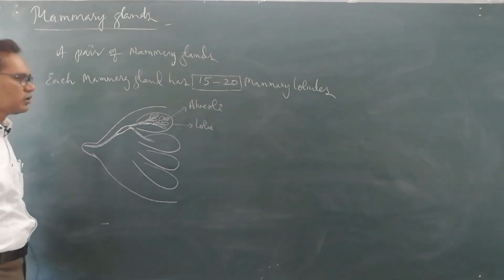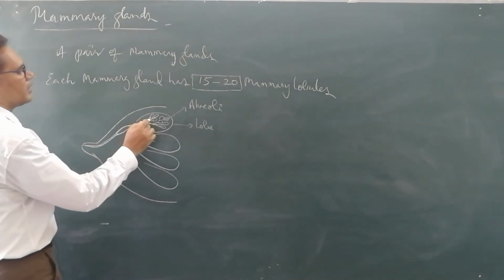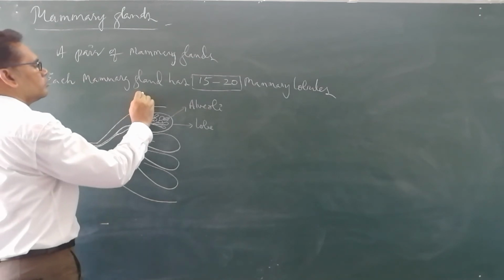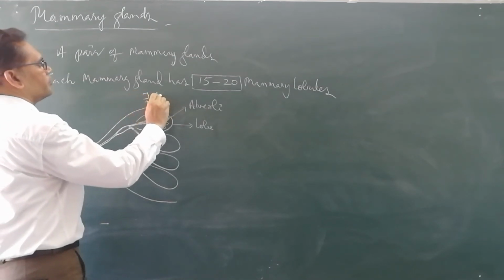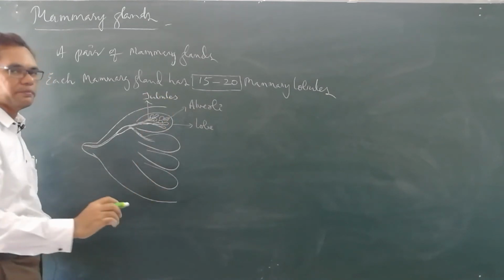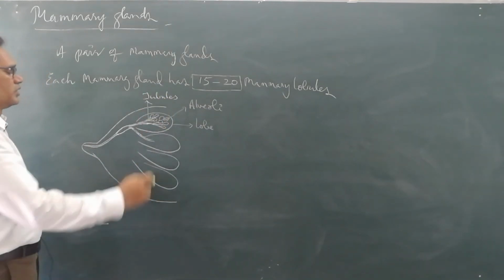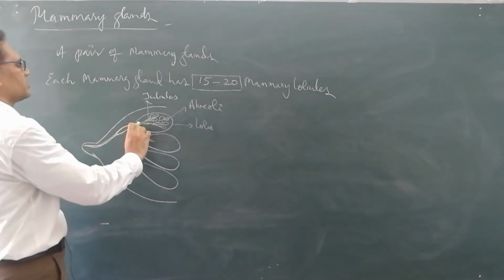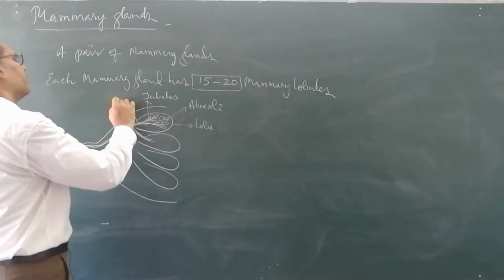Now these alveoli are joined by small ducts. What are these called? Mammary tubules. Now mammary tubules together form the duct. This is what we are saying, the mammary duct.